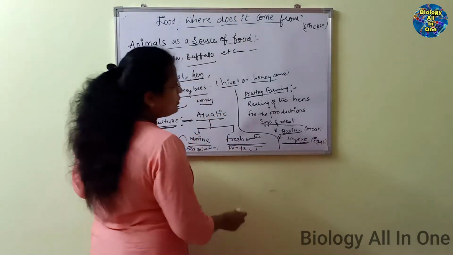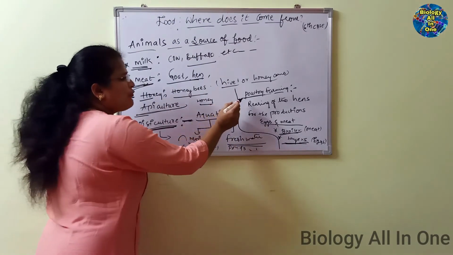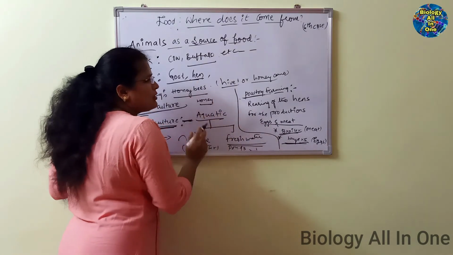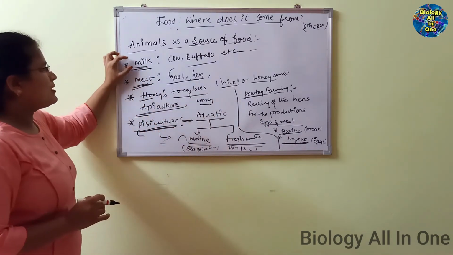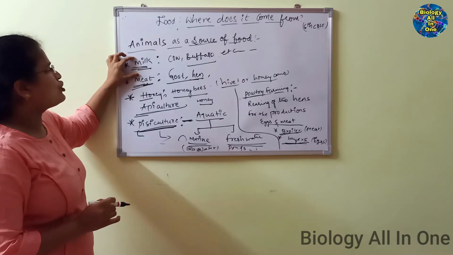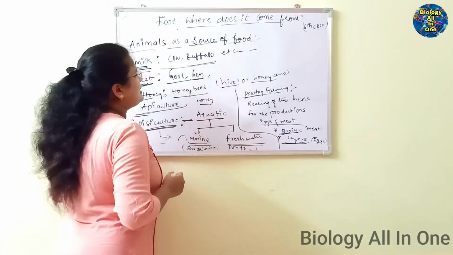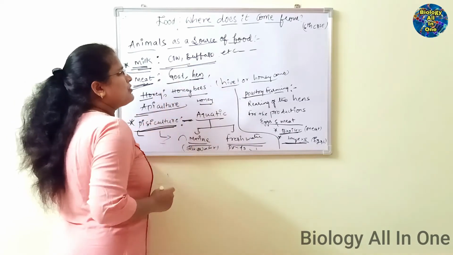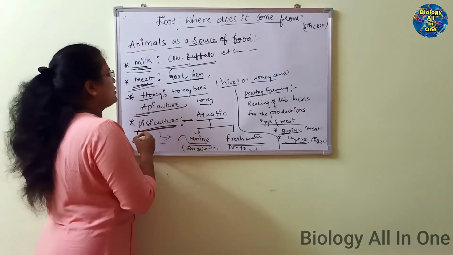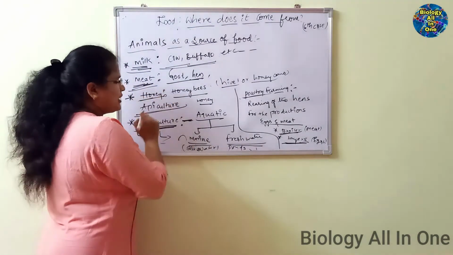Understand? Here we are understanding that from poultry farming also we are obtaining food. For milk production also we are using animals. We depend on animals even for milk, for meat, for honey.